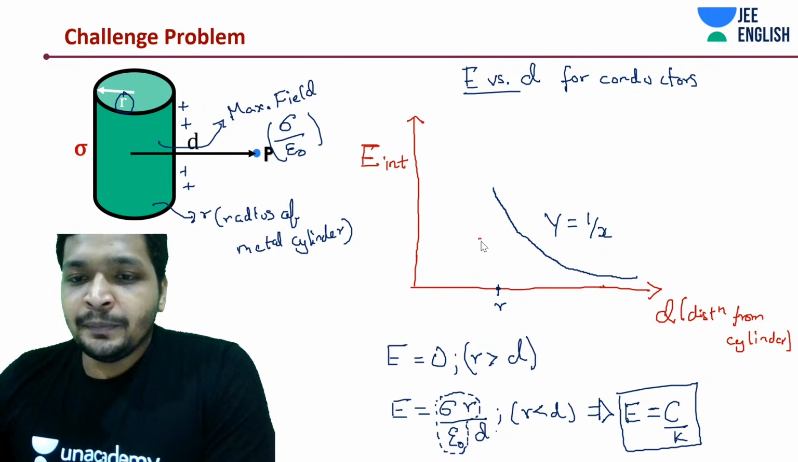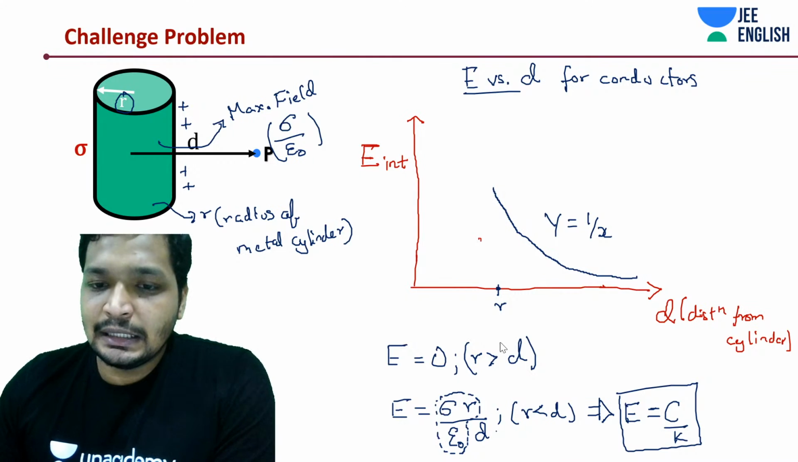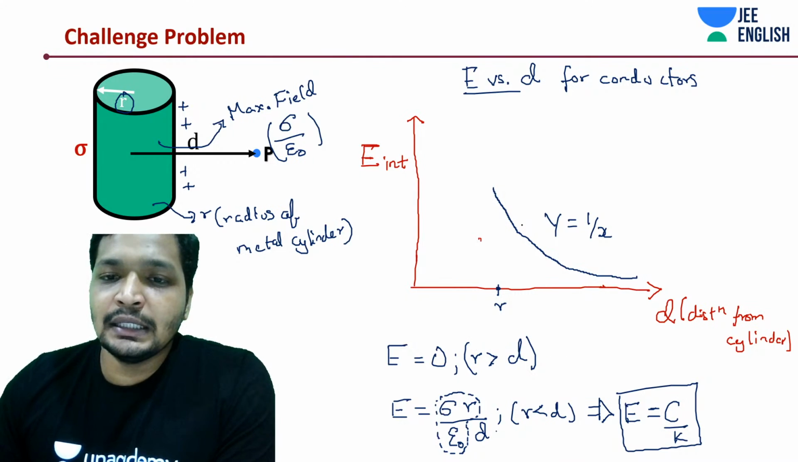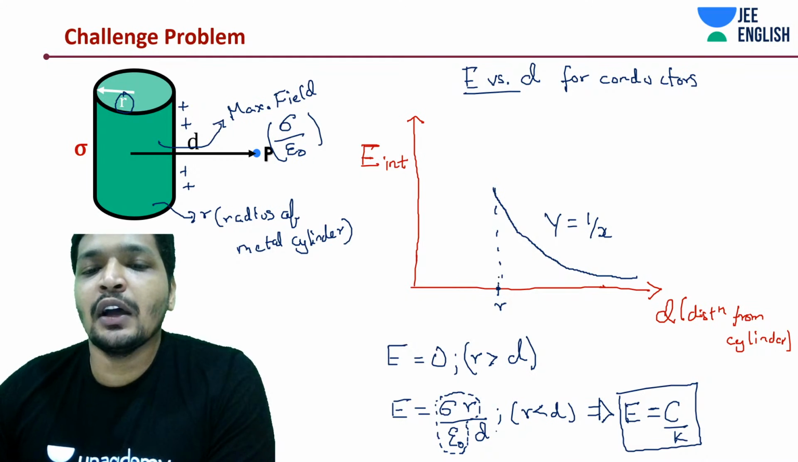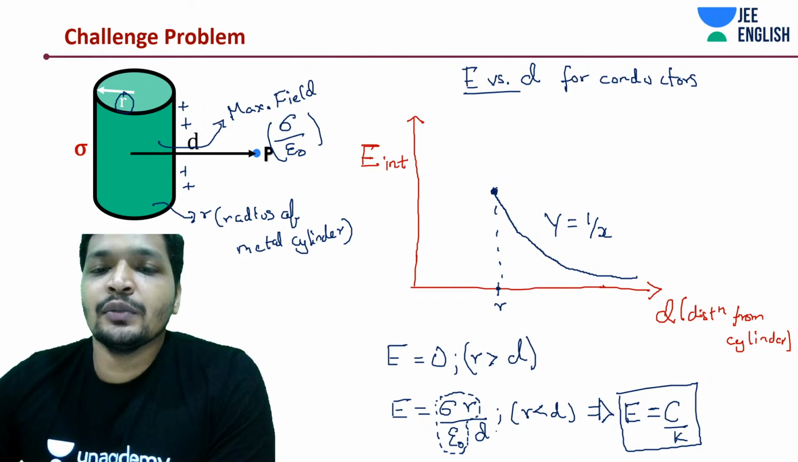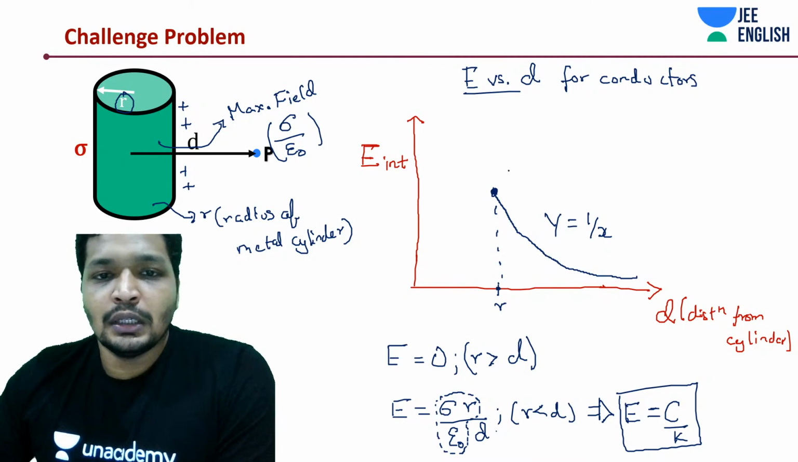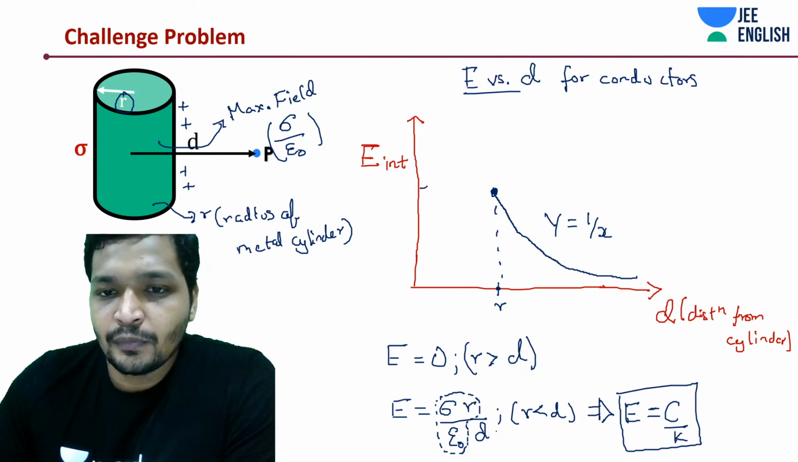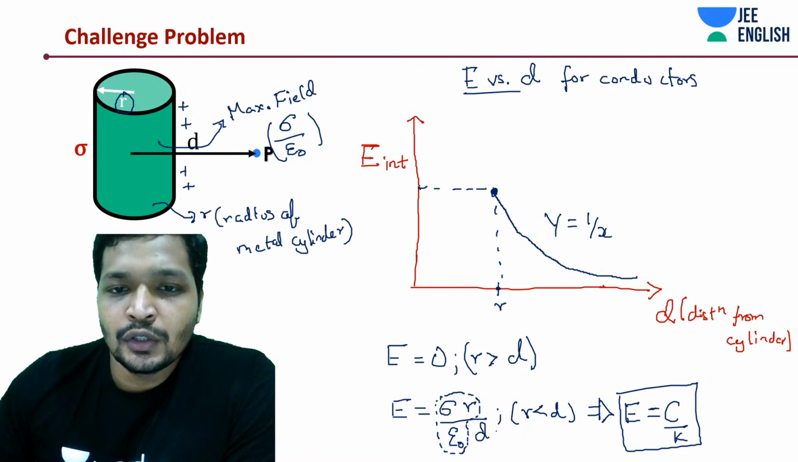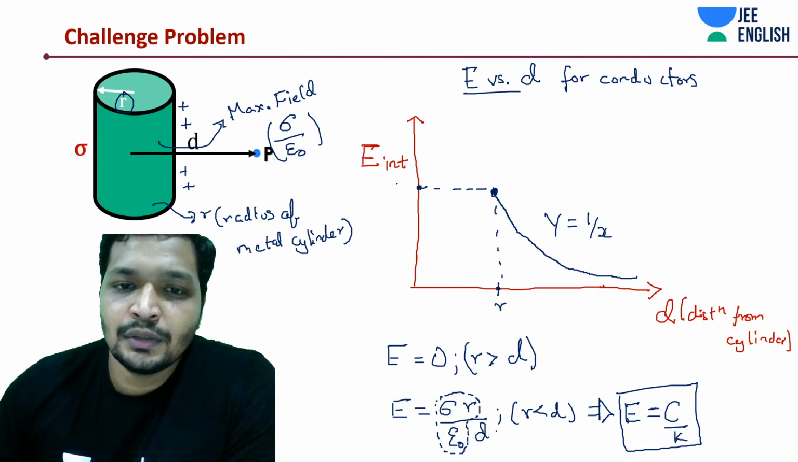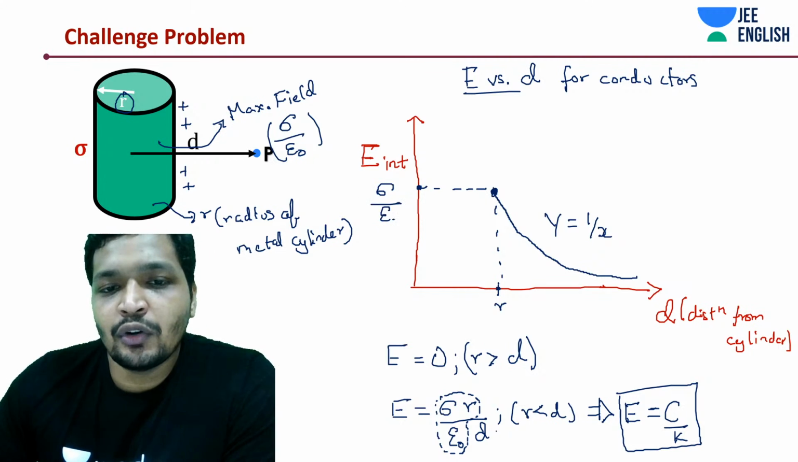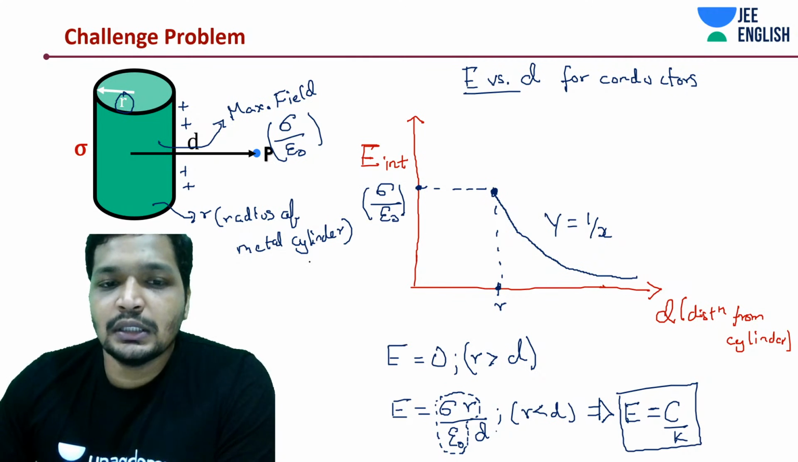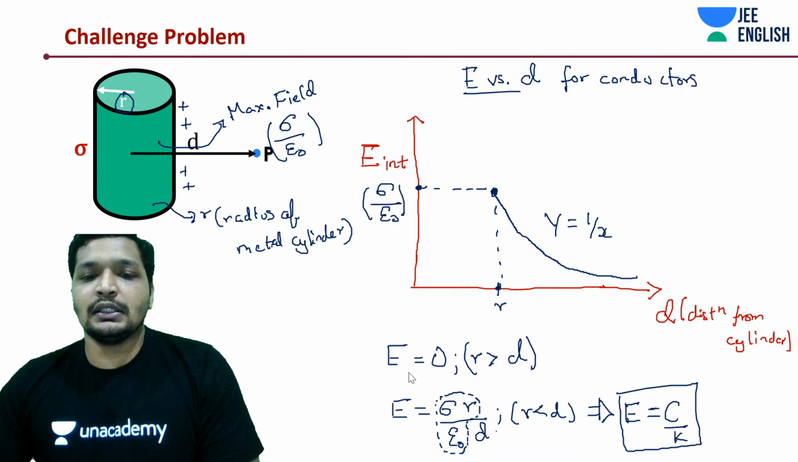Where do you have the maximum? Maximum is at the cylindrical surface. At the cylindrical surface, you would have the maximum field. How much is that? It is going to be sigma by epsilon naught. So this value is how much? Sigma by epsilon naught. We have this, hence the analysis is complete.